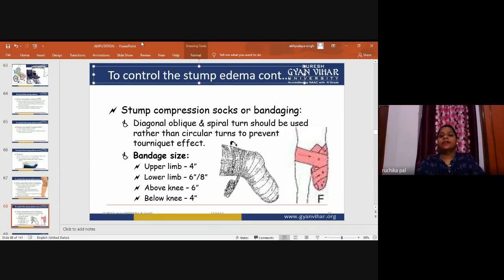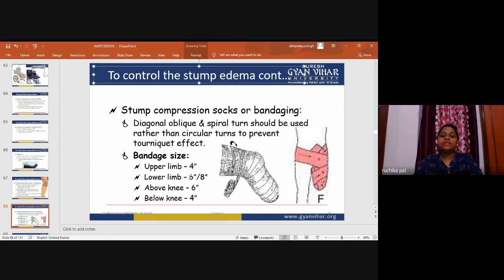You can see in the diagram, the bandaging is applied diagonally, oblique, or in spiral turns, so that circular turns are avoided, because they will produce the tourniquet effect. Bandage size: for upper limb amputation, a 4 inch width bandage is applied.